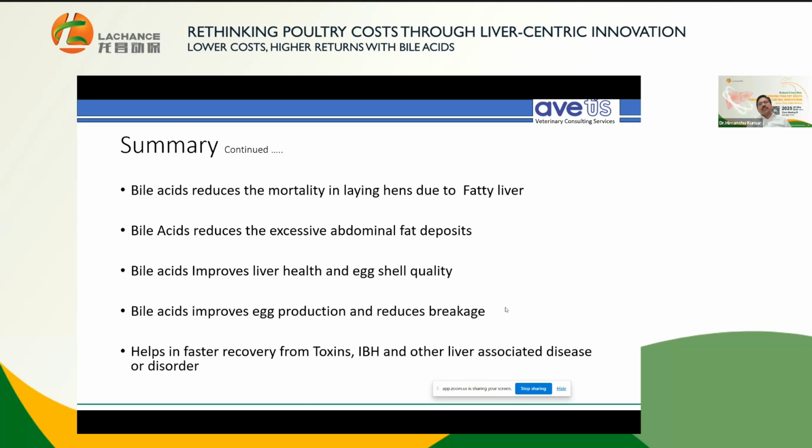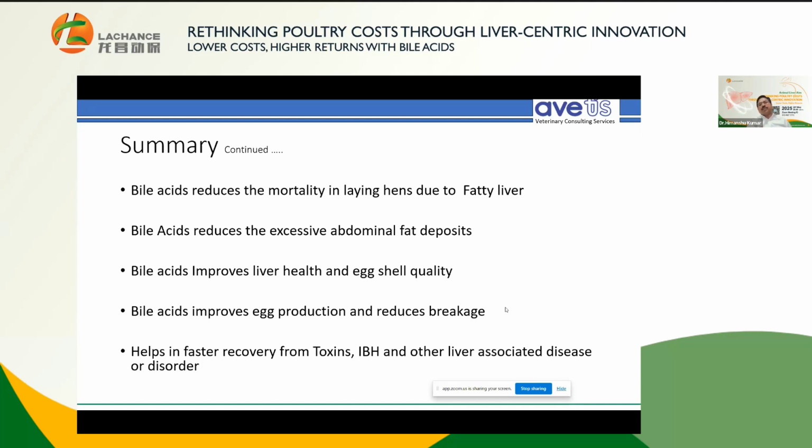Bile acid reduces mortality in laying hens due to fatty liver condition. To tackle the fatty liver condition, people use 3 to 4 kg of choline chloride, even liquid choline, liver tonic, toxin binder, and there also it doesn't come down. To come to a respectable level of performance usually takes 15 to 30 days. And we have seen at an optimum number of places, within 7 days it has shown a phenomenal recovery with this product. Bile acid reduces excessive abdominal fat deposits.